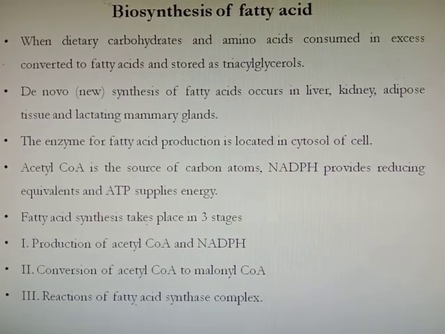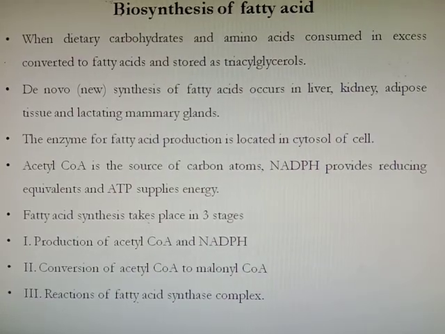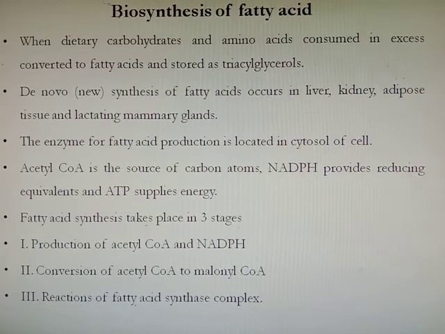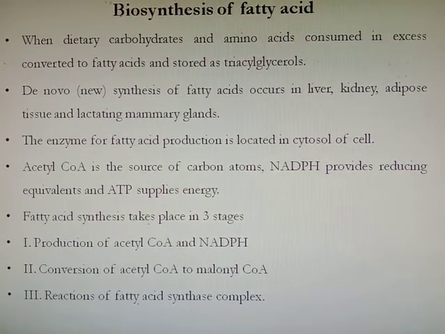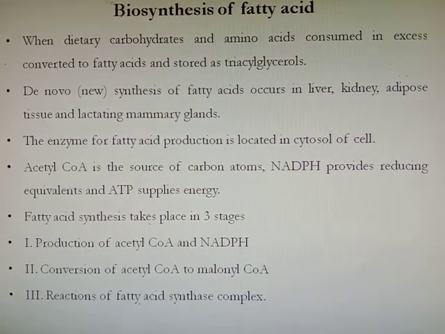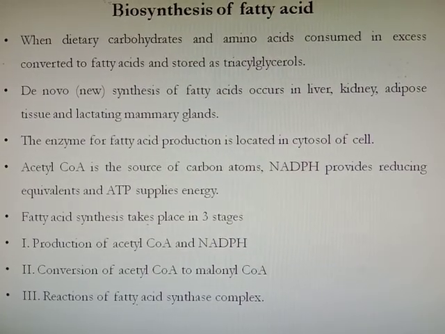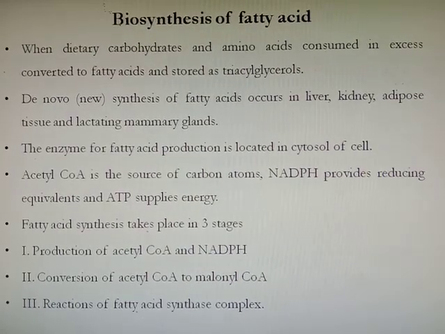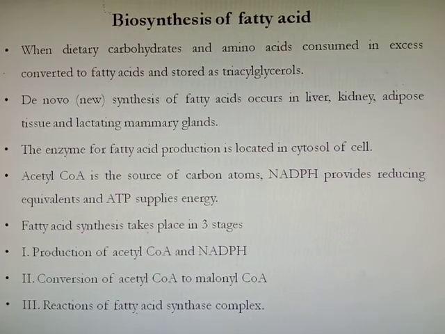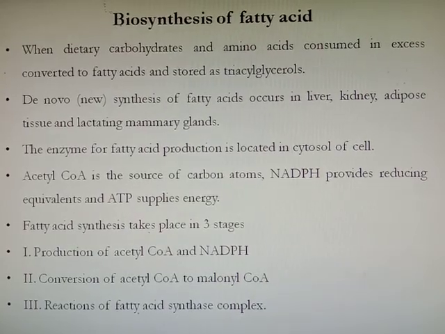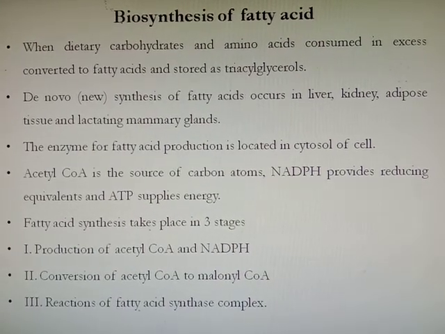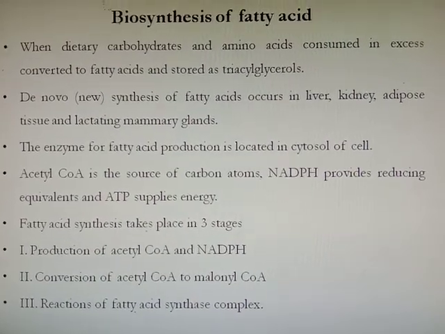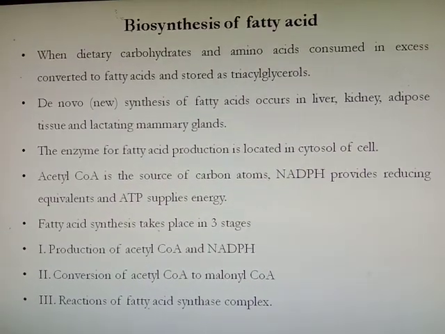Acetyl coenzyme A is the source of carbon atoms for the synthesis of fatty acids, whereas NADPH provides the reducing equivalents and ATP supplies the energy. Fatty acid synthesis also takes place in 3 stages. First is production of acetyl coenzyme A and NADPH. Then the second step is conversion of acetyl coenzyme A to malonyl coenzyme A. Then the third is the reactions of the fatty acid synthase complex. Now we will see all these 3 steps one by one.